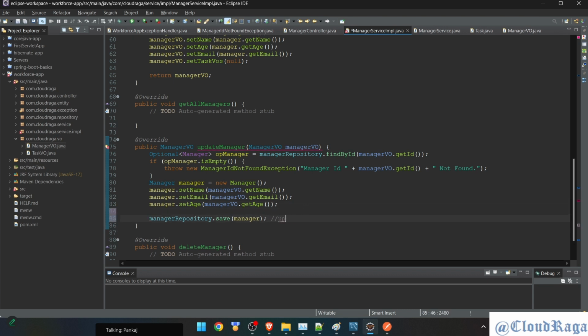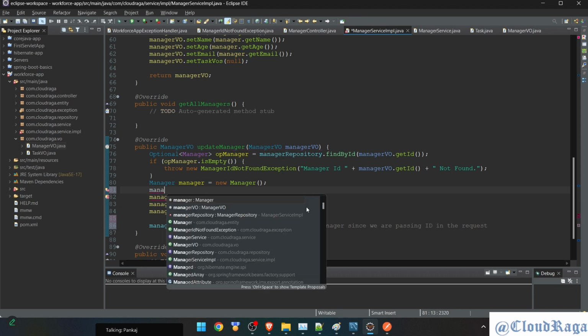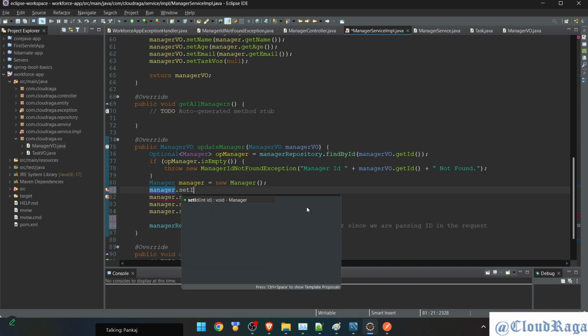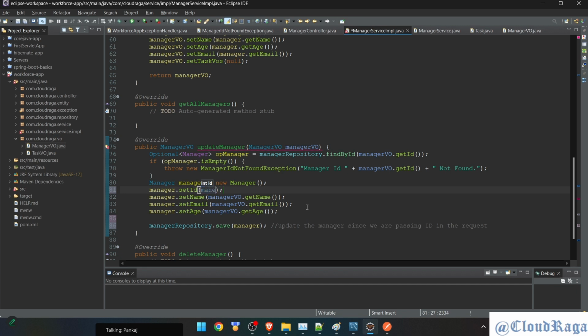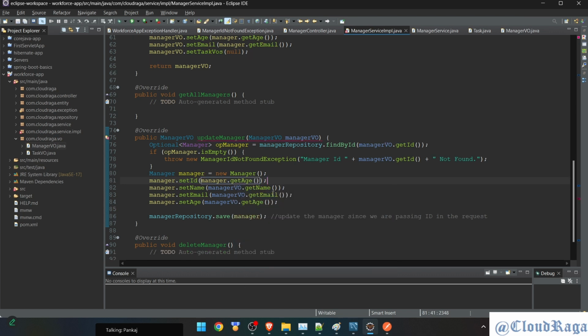It is done. So this will basically update the manager since we are passing ID in the request. Okay, so the ID is critical. Okay, done. Now we are not sending any ID yet. I need to do it here. So I'll say manager.setId, and I'll get that ID from manager view. managerView.getId. Okay, done. So till now everything's fine.